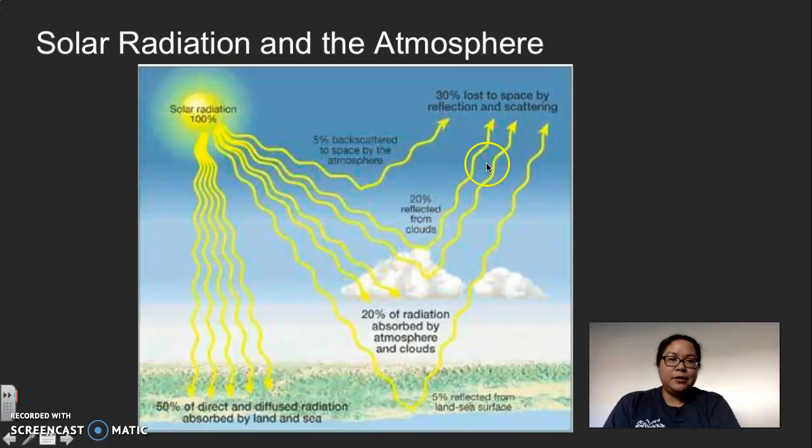It will be reflected back into the atmosphere, and some of it is scattered all throughout the atmosphere as well. So 3 things happen to solar radiation when it reaches our atmosphere. It can be absorbed, it can be reflected back out, or it can be scattered.